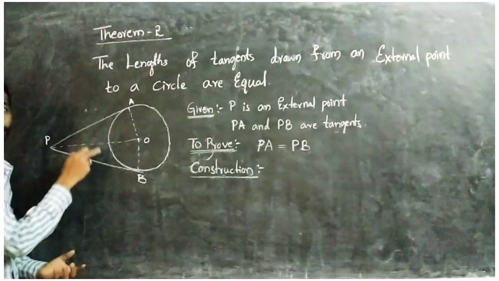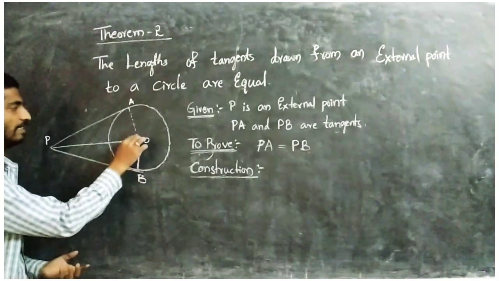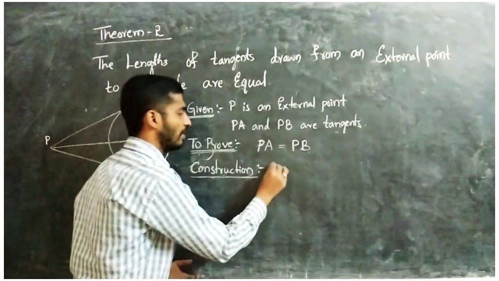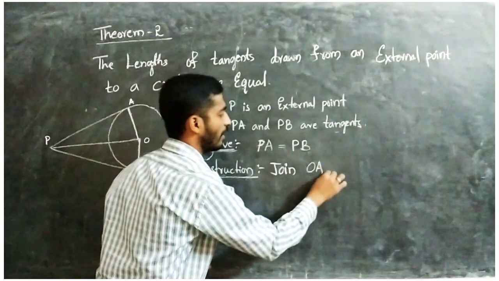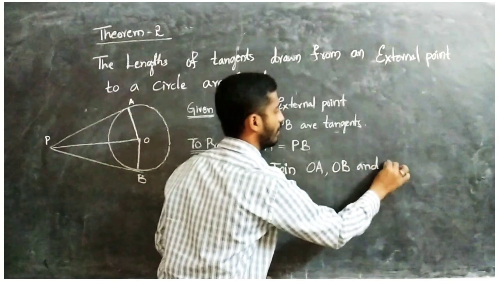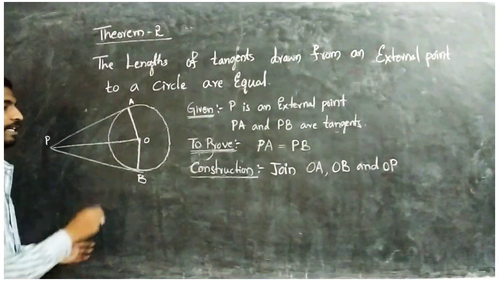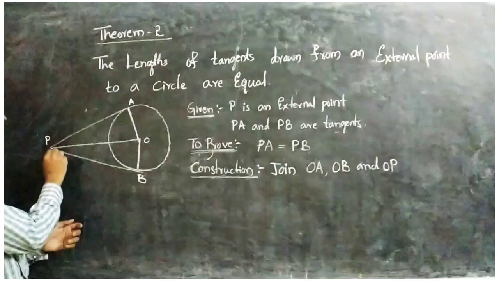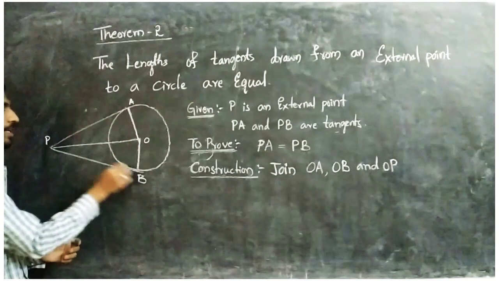Here you will get two triangles, one here and one here. So join OA, OB and OP. After joining, we get those triangles, which are OAP and OBP.